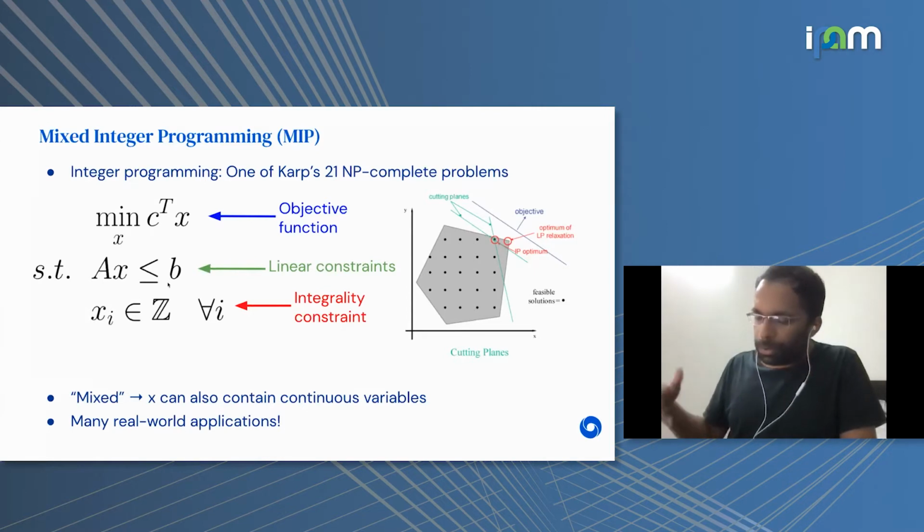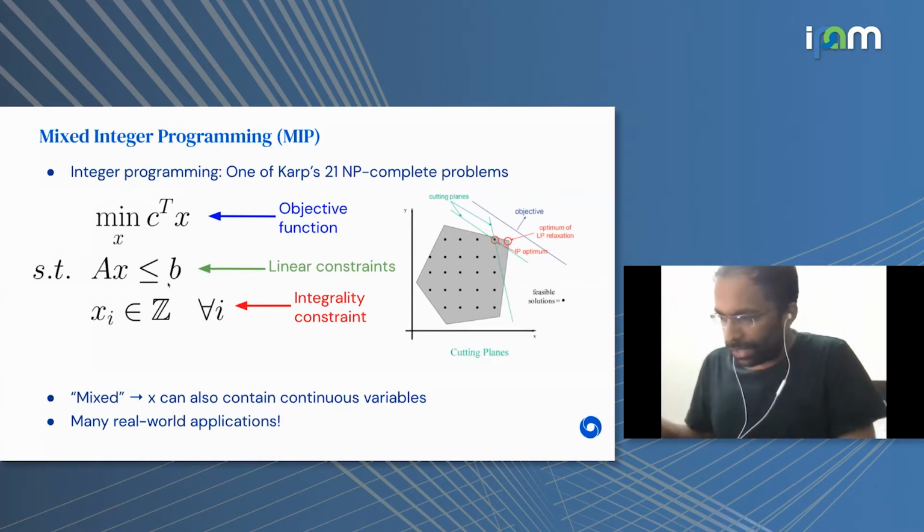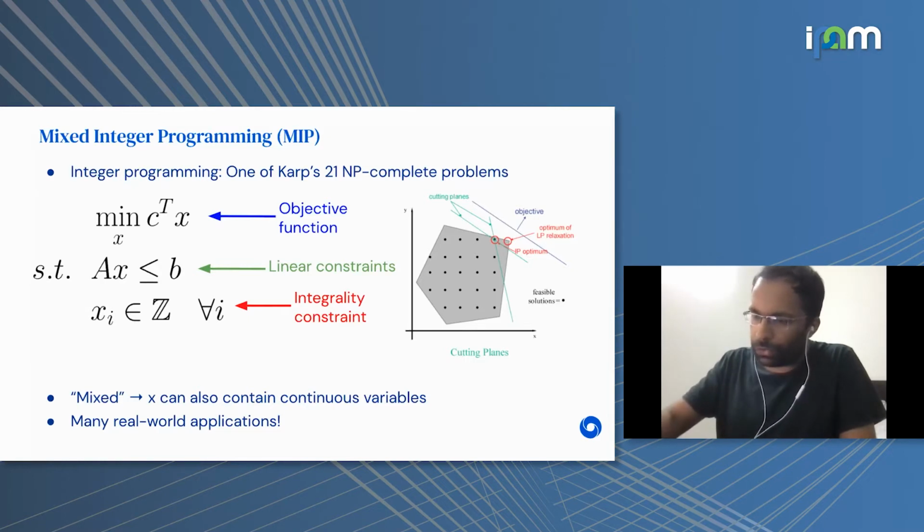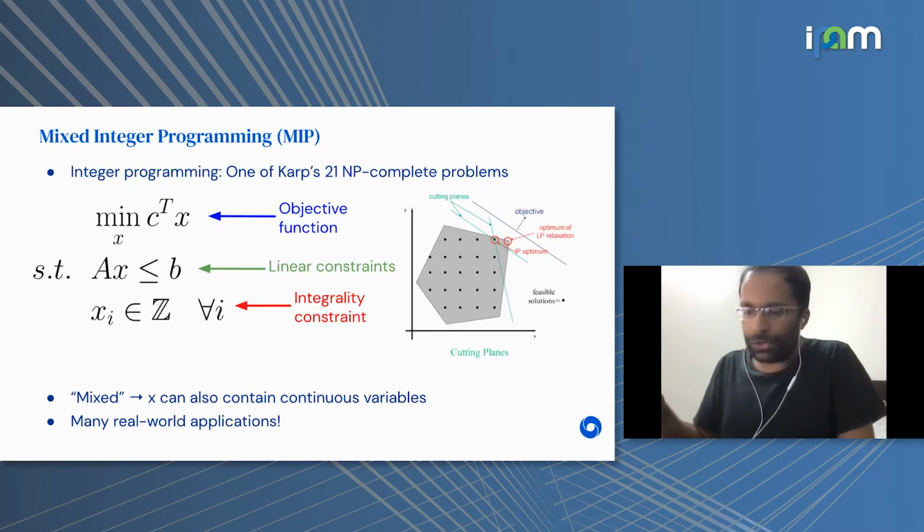And what makes the problem hard is, of course, the integrality constraints. If we were to ignore them and consider the continuous relaxation, we get what's called a linear program, which is solvable in polynomial time. But with the integrality constraints, we get an NP-complete problem. And mixed integer programming refers to the fact that you can have both integers and continuous variables in x.